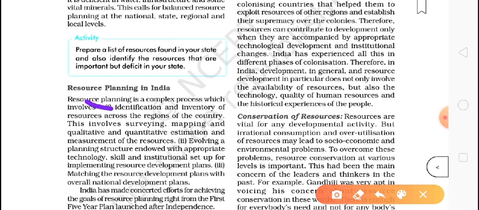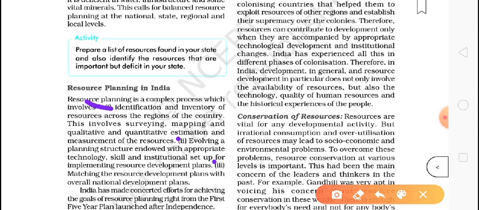The second point is evolving a planning structure endowed with appropriate technology, skill and institutional setup for implementing resource development plans. If you want to develop the resources, we need to use technology. We need to get more and more resources, then we can satisfy the needs of the people. So we need to use more and more technology, and we need more and more skilled people for getting more and more resources.